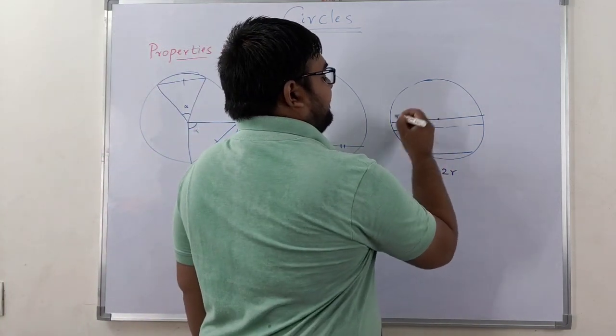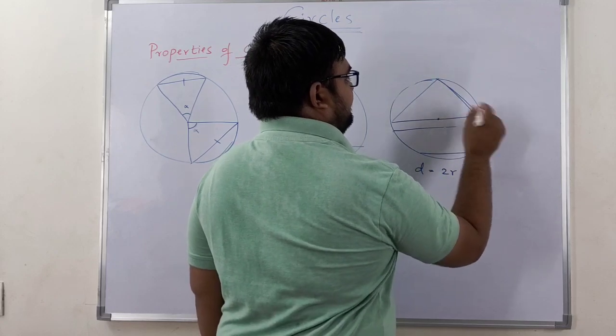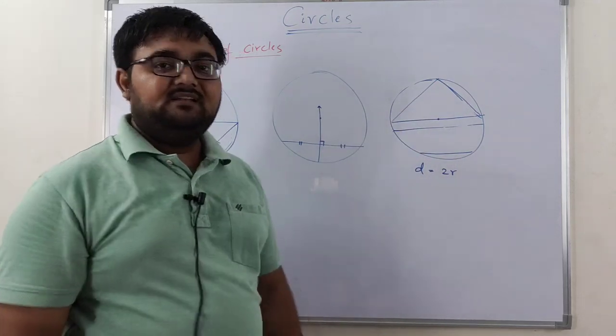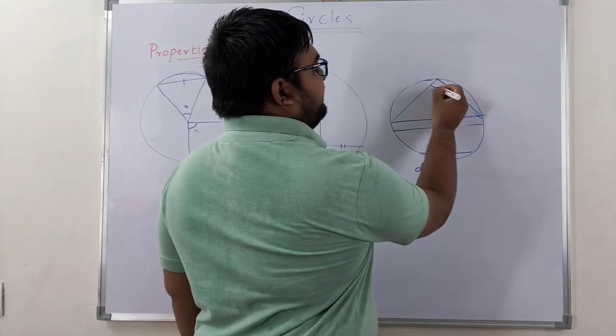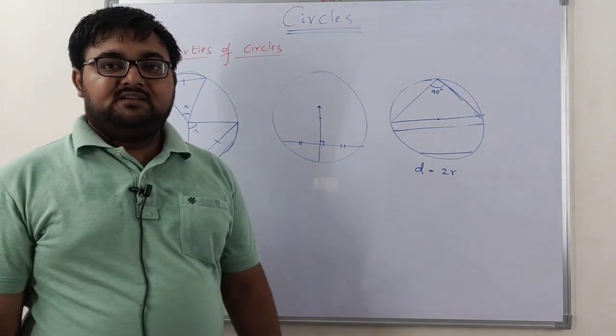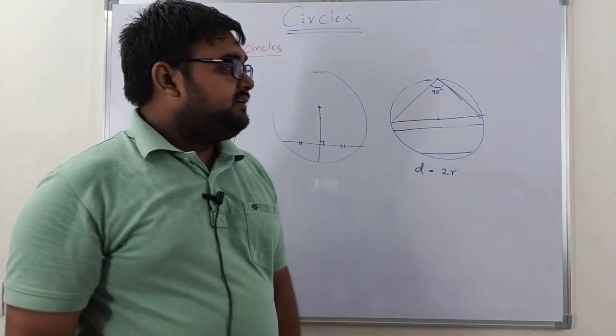Now when I draw a triangle on the diameter, then I am going to form a semicircle. In the semicircle I form one angle, and this angle is always 90 degrees. The angle in a semicircle is always 90 degrees, right?